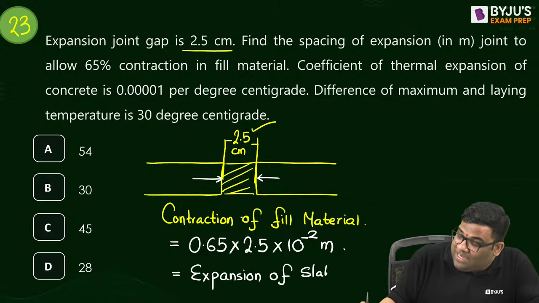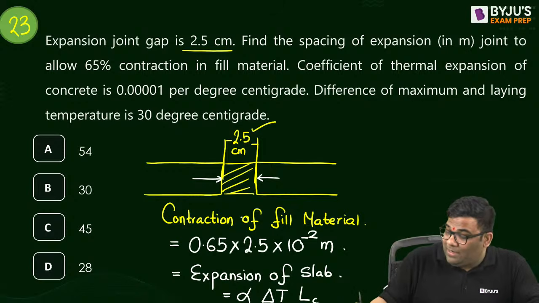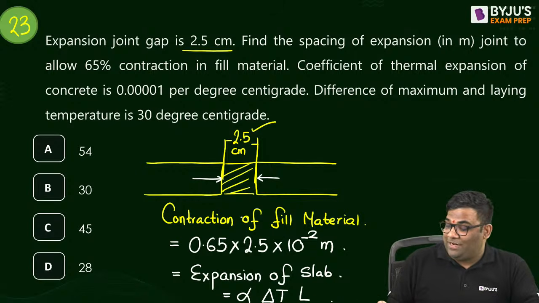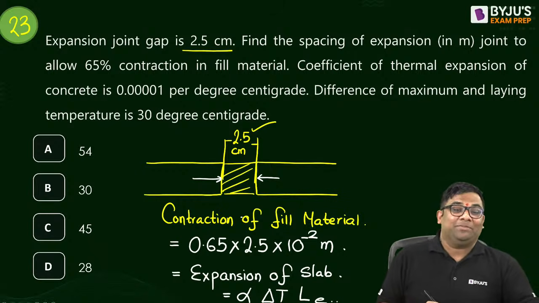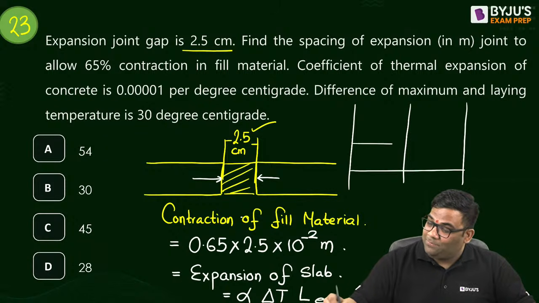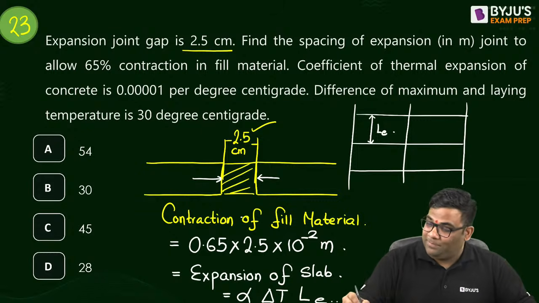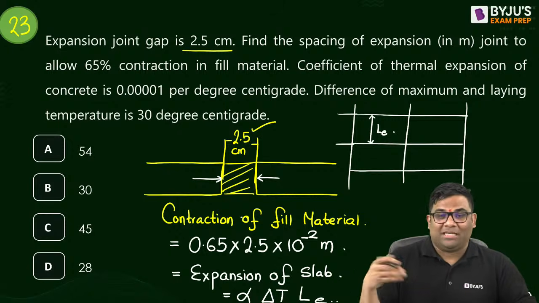And the expansion of the slab will be how much? Expansion of slab will be equal to alpha, delta T, and then the length of the slab. And the length of the slab will be the spacing of the expansion joint. Because if we have slabs like this and expansion joints are provided like this, this length of slab will be the spacing between the expansion joints, right?